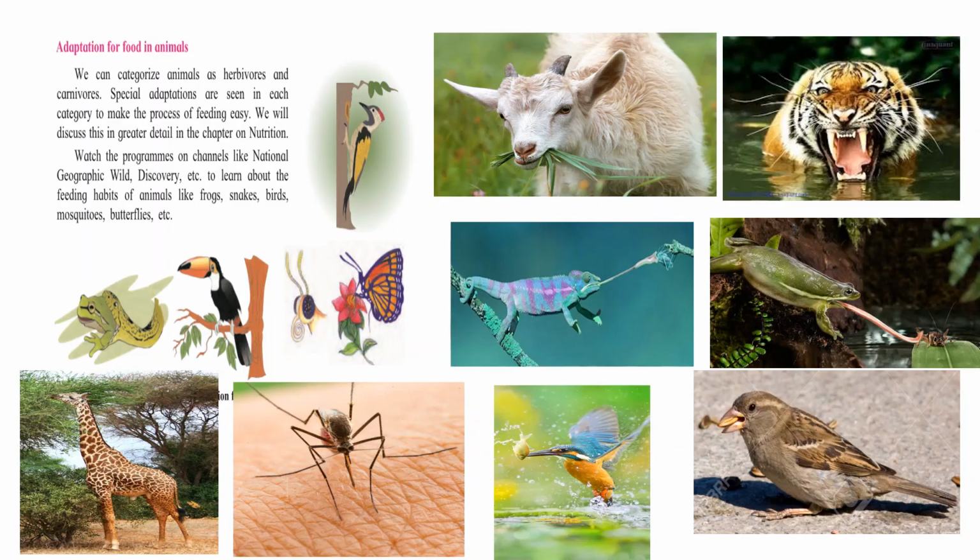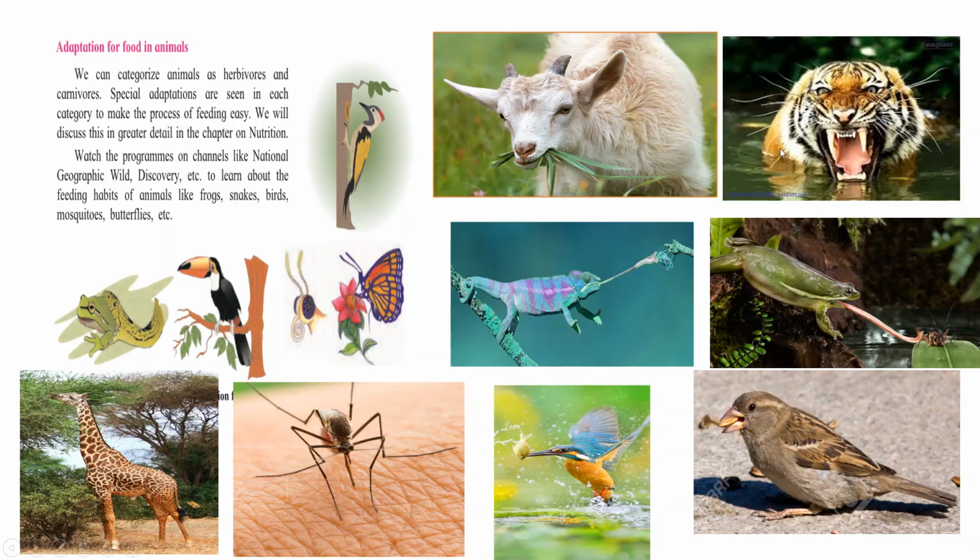We can see adaptation in each category. For example, herbivorous animals are the animals which eat plants. These animals eat the hard parts of the plants like stem and root, and they have special adaptation. The molar teeth help them to grind and chew the hard parts of plants.